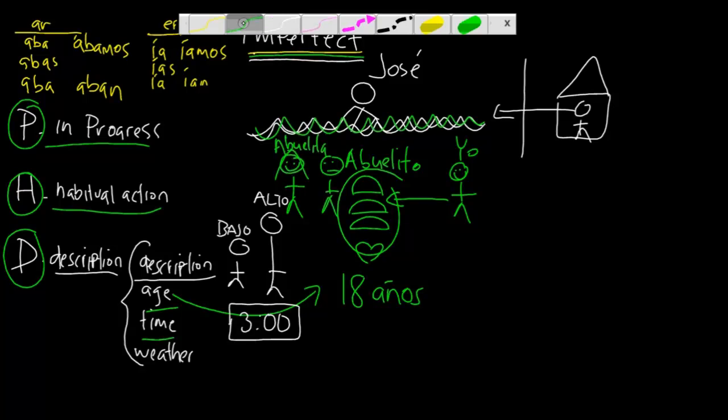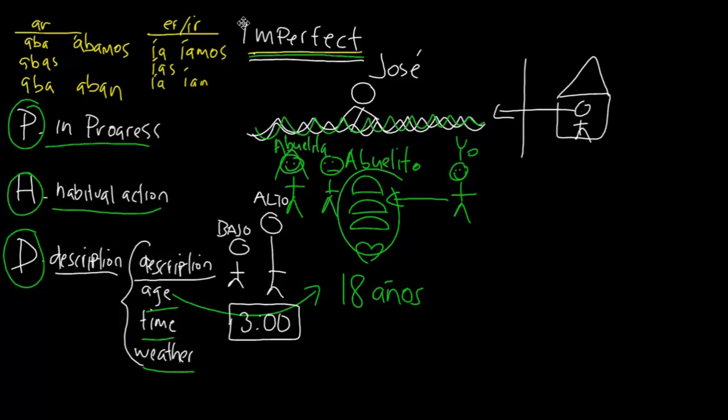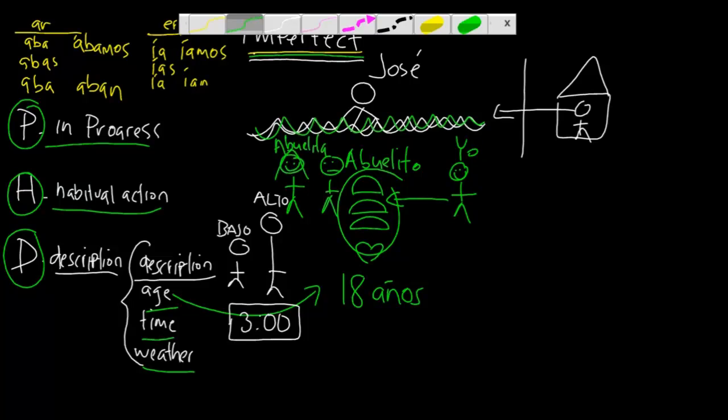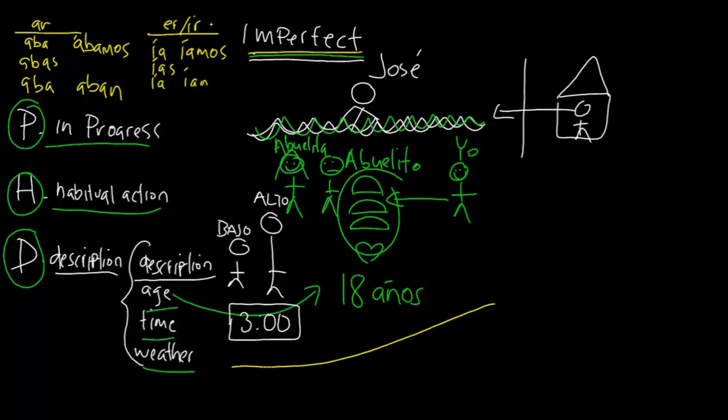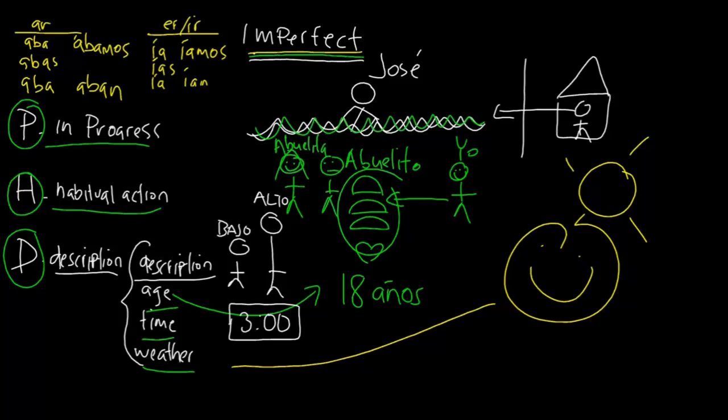Let's go back to green. Remember, I like the color green. Maybe it's just because I like money. And we're going to describe the weather. And we're going to pretend that the weather is, let's see, let me ask you a question. What makes you happy? I don't know about you, but the sun makes me very happy. So if we're describing the weather in the past, it's supposed to be sunglasses. Those are cool shades. If we're describing weather in the past, we have to use the imperfect tense.